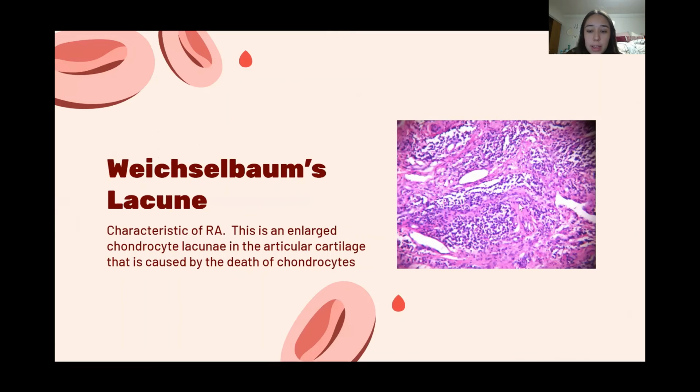And then here's a picture of Weichselbaum's lacunae, and this is a characteristic of rheumatoid arthritis. It's enlarged chondrocyte lacunae, and this is caused by the death of chondrocytes. So the space around the chondrocytes is a lot bigger because the cells are dying off, because the immune system is attacking and killing them. So the dead cells are leaving bigger spaces and bigger lacunae around them.